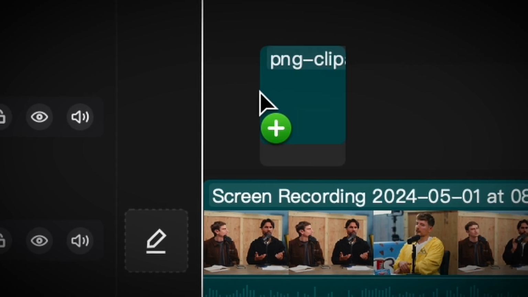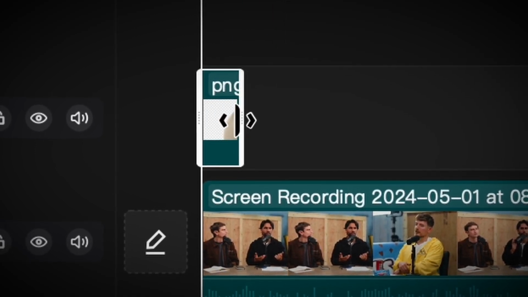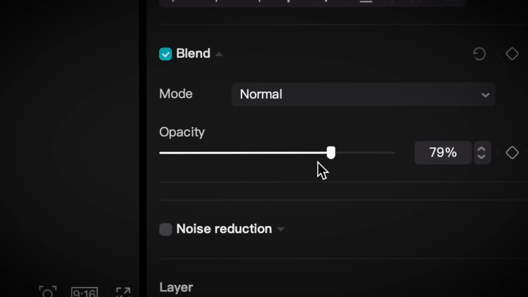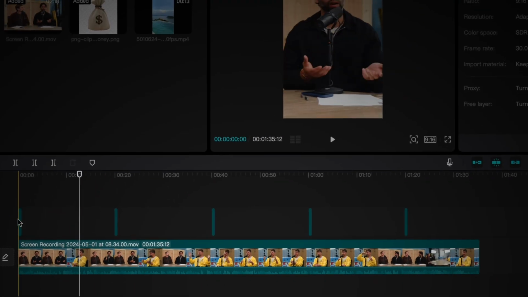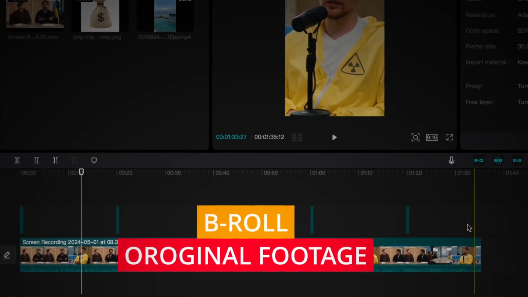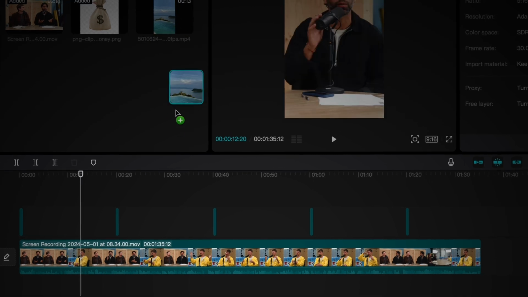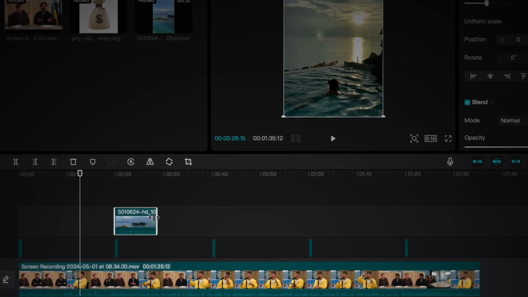First, I add an image to the timeline. It doesn't matter what it is, and then I shorten it to 1 second and lower the opacity to 0. And then you copy it and paste it every 20 seconds. Now you can visually see where you need to break the original footage with some kind of B-roll. I usually use free stock footage from Pexels. Just download it and put it on the timeline where it's supposed to be. So the key is to cover 100% of the video for 2 to 4 seconds, every 20 seconds in the video.